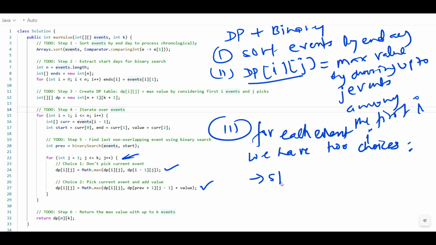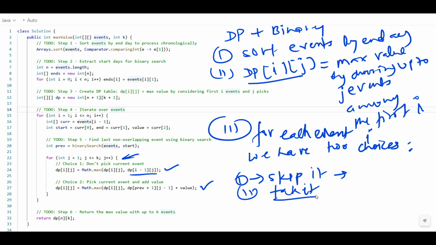Very first, either you skip it or you take it. If you skip it, it means you have to use the value from dp at i minus 1, j.